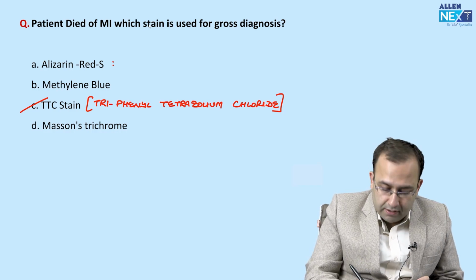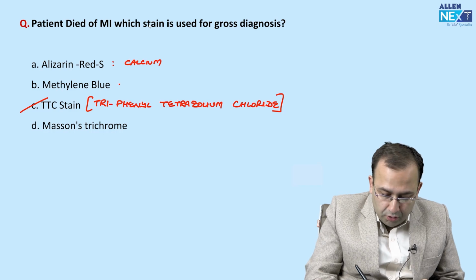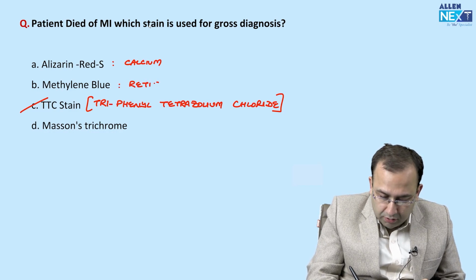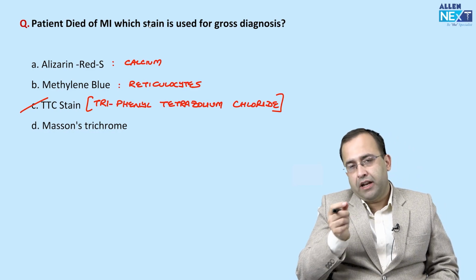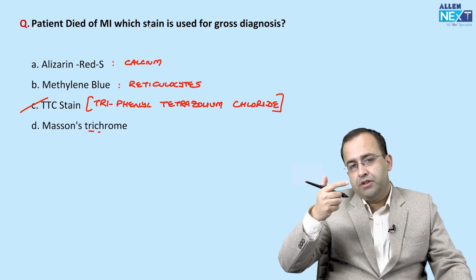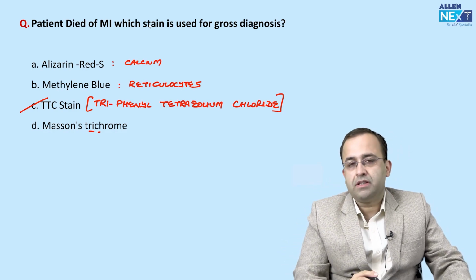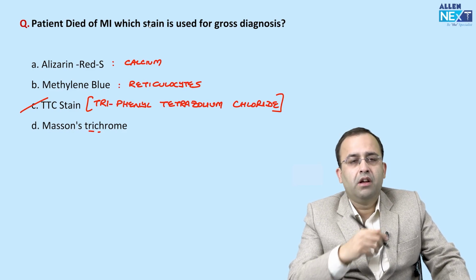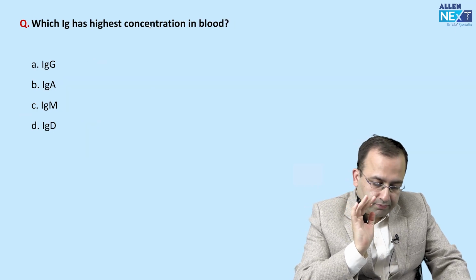Alizarin red is the most specific stain for calcium. New methylene blue is for reticulocytes. Versus Masson's trichrome, three colors: blue-green collagen, red muscle, black nuclei. So that is Masson's trichrome. So the answer in this case was TTC staining of the heart for MI, myocardial infarction.